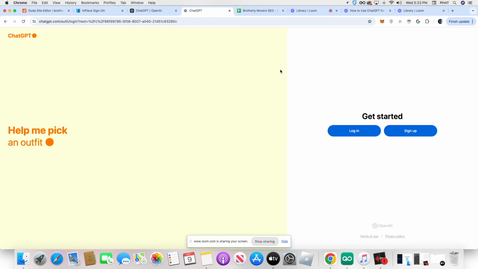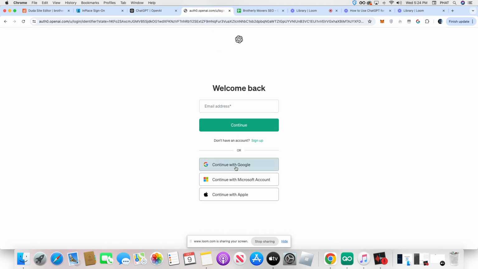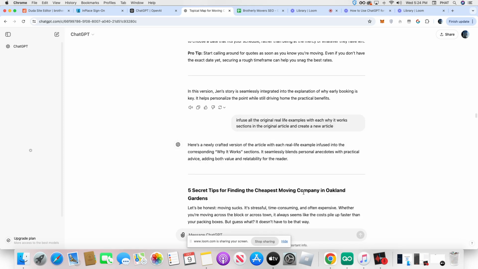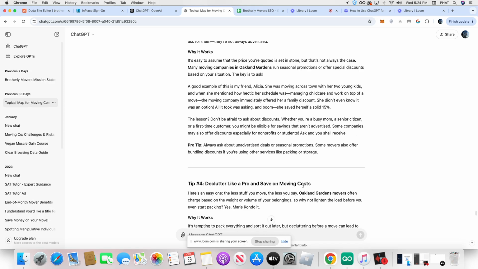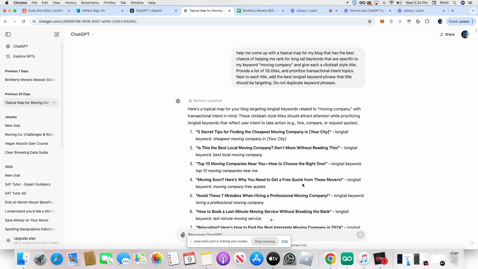So let me log into my account, and I'm going to just walk you through the whole prompt and everything. So give me 1 second as I do that. ChatGPT is really, really awesome. Very, very easy to use. You just gotta get used to it. But okay, I kind of started using it for everything. But here, let me show you.